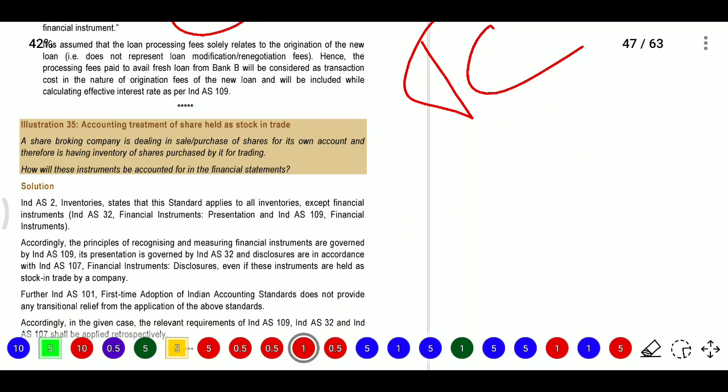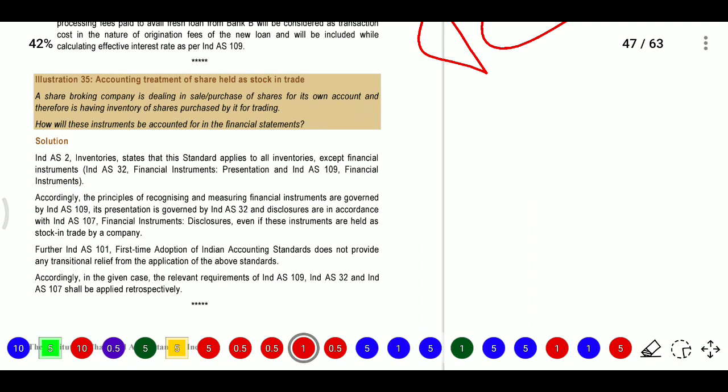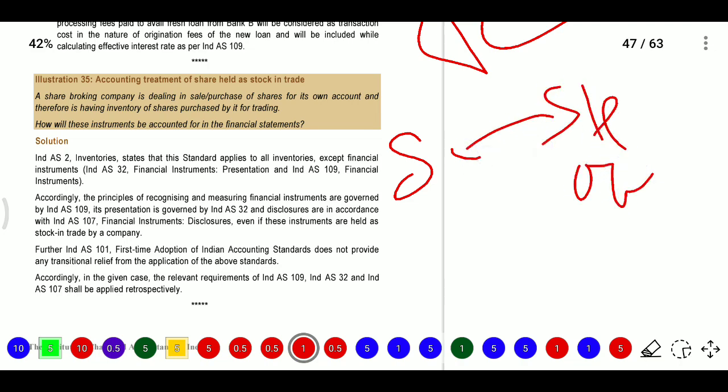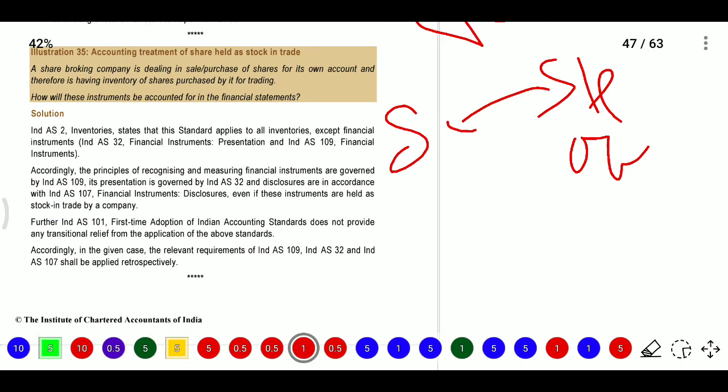Next, question number 35. Here one stock broking company is there, dealing in shares, purchasing on its own account, and therefore having inventory of shares purchased by it for trading. How will this instrument be accounted for in the financial statements?